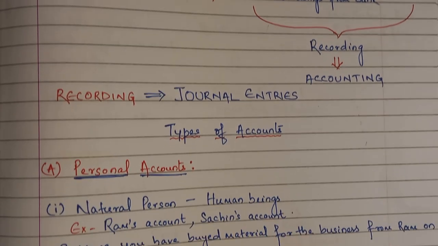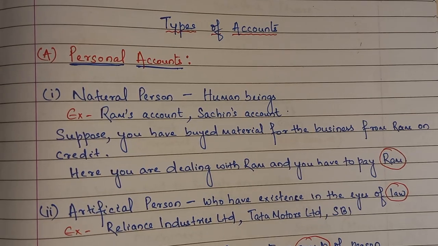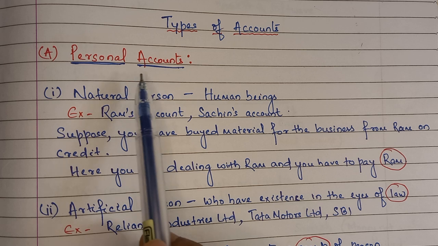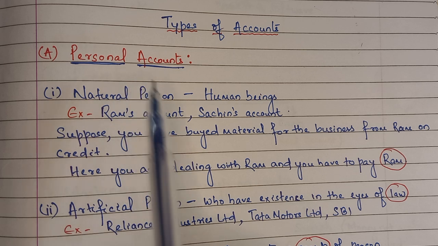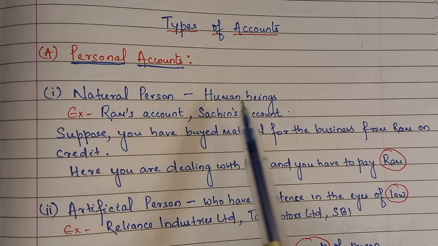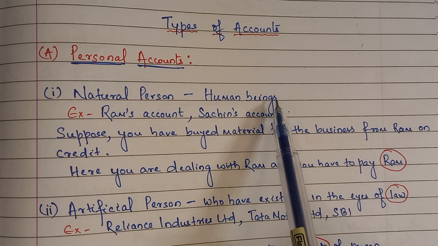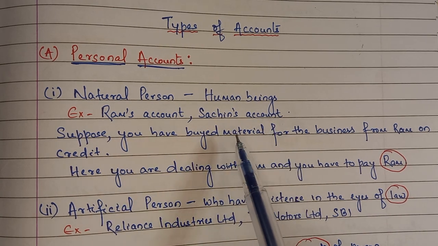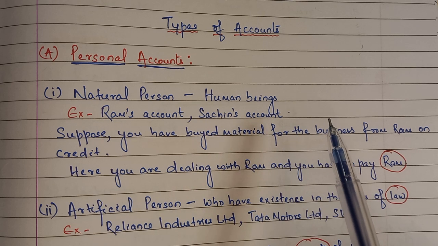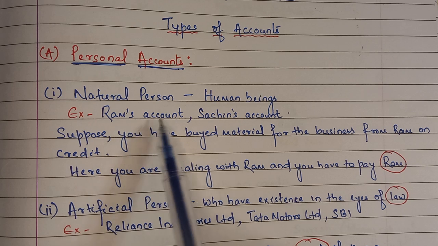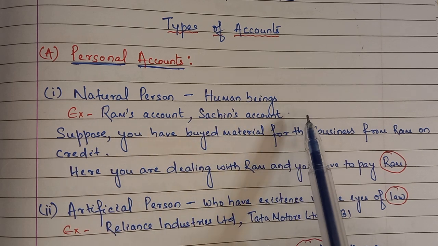The first one is the personal account. By the name, you can tell that this relates to a person, right? Here the personal account has three parts. The first one is the natural person. What is a natural person? It is a human being, correct? For example, Ram's account, Sachin's account. When a business deals with any individual, and the business wants to record in that account, then those persons are called natural personal accounts, correct?